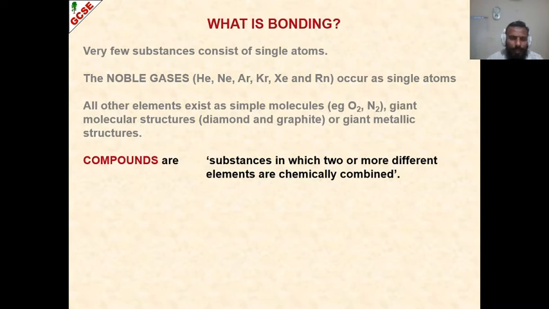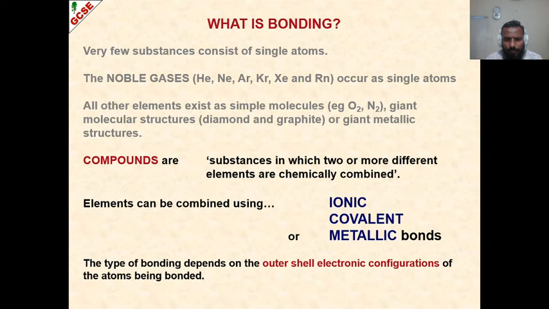These compounds can be ionic, covalent, coordinate covalent or dative bonding, or metallic. Now, when I say ionic combination, covalent combination, or metallic combination, this is actually the type of bonding. When we say ionic, it means ionic bonding, that is atoms first transform or convert into ions, and then those ions combine to form an ionic compound, and similarly covalent compounds and metallic compounds.